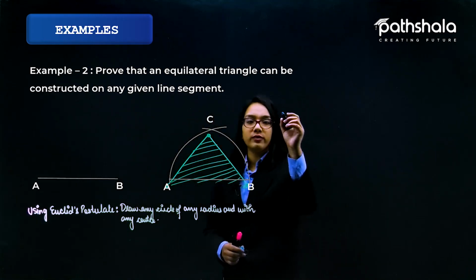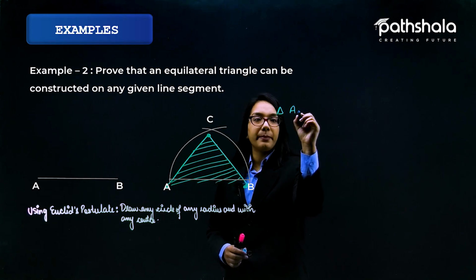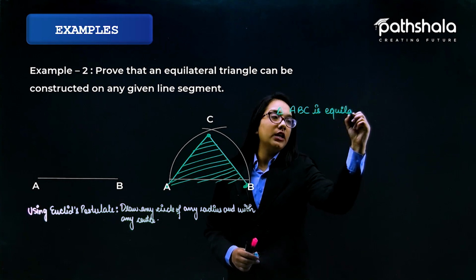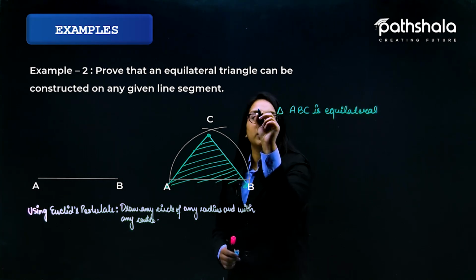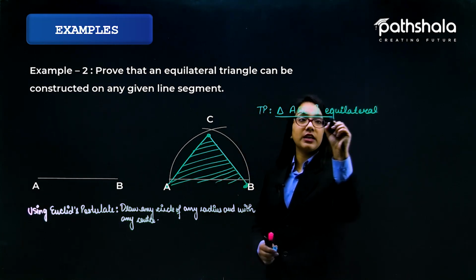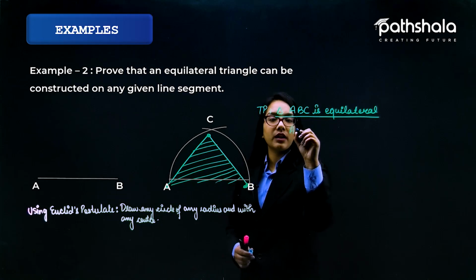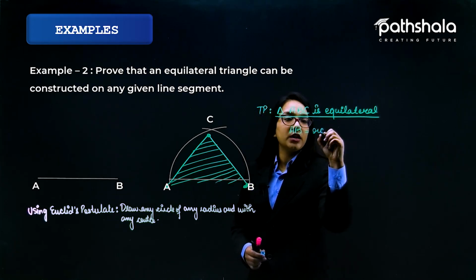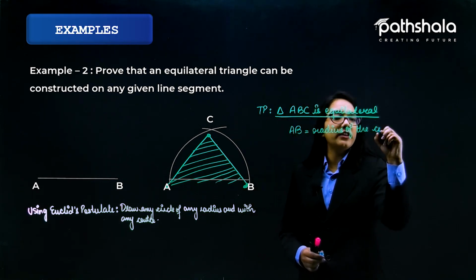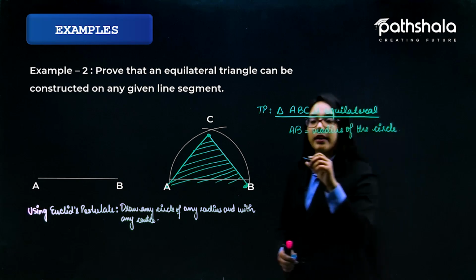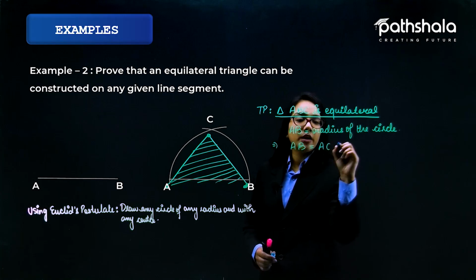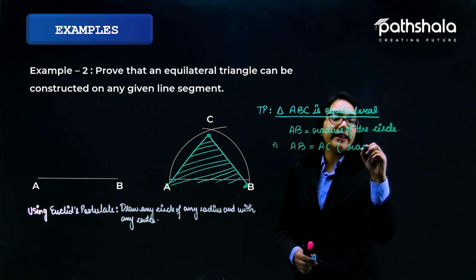I want to prove that triangle ABC is equilateral. This is what I need to prove. So let's prove it. First of all, AB is the radius of the circle, and it implies AB is equal to AC, because both of them are radii of the circle.